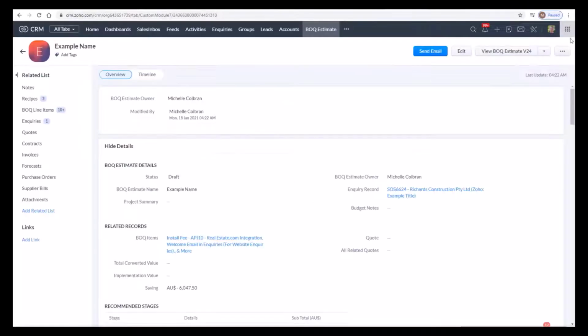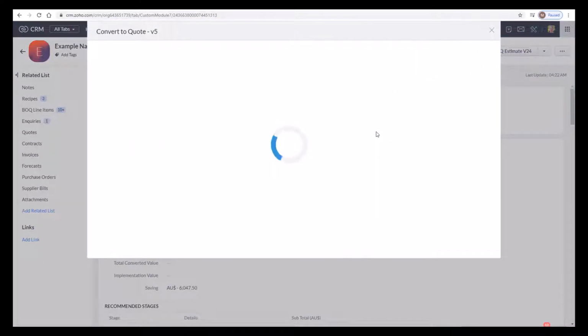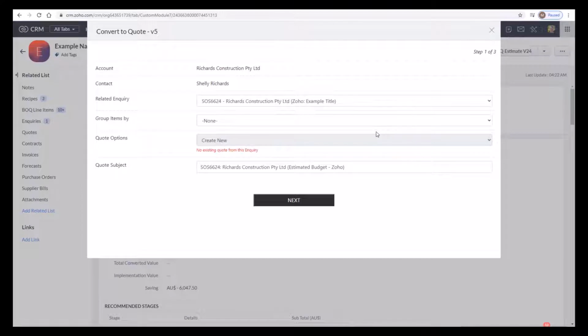Now once you've created your BOQ estimate, you can choose the estimate number that the client is likely to proceed with and convert it to a Zoho quote so you can track it in your quotes pipeline.